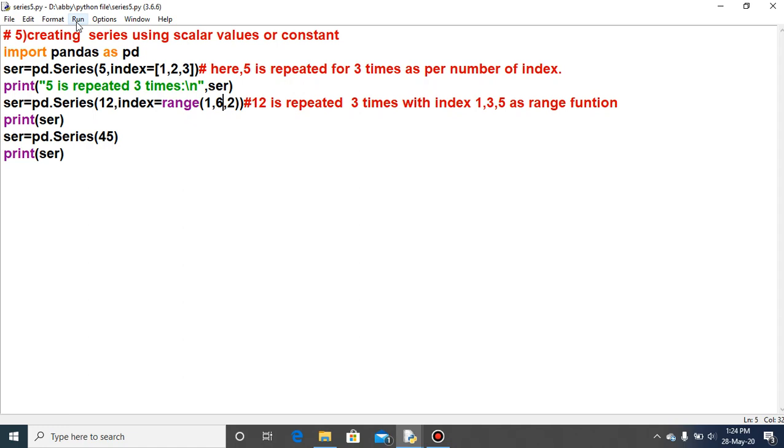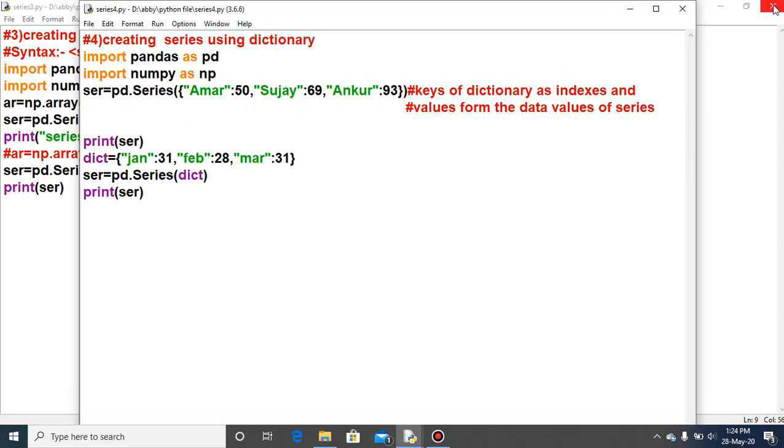Mainly we will be creating the series with the help of a dictionary, an array, or sequences. Hardly do we use a scalar value for creating the series. So the first was the scalar value creation of series. The fourth way was creating the series using a dictionary.